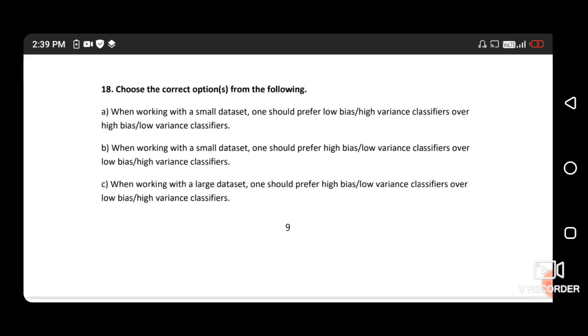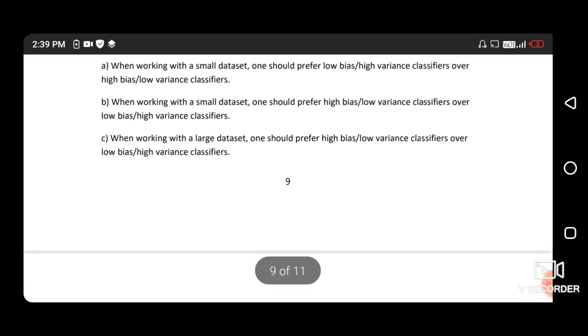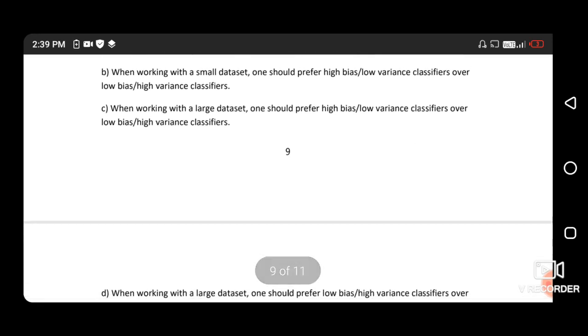Option A. When working with a small dataset, one should prefer a low bias and high variance classifier over a high bias and low variance classifier. Option B. When working with a small dataset, one should prefer a high bias and low variance classifier over a low bias and high variance classifier. Option C. When working with a large dataset, one should prefer a high bias and low variance classifier over a low bias and high variance classifier.